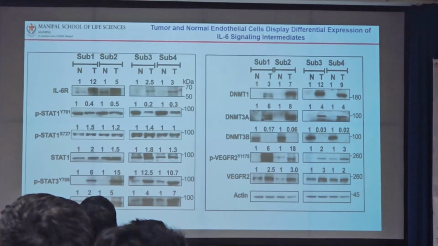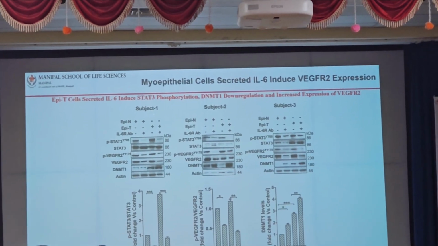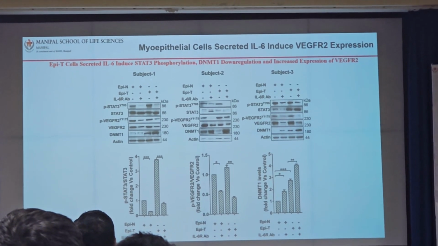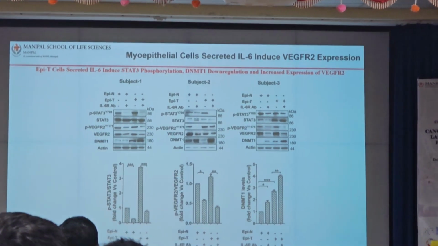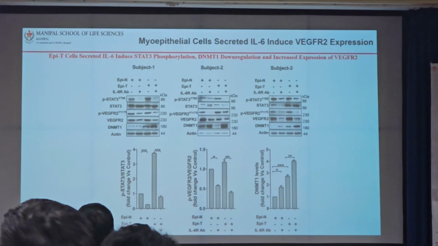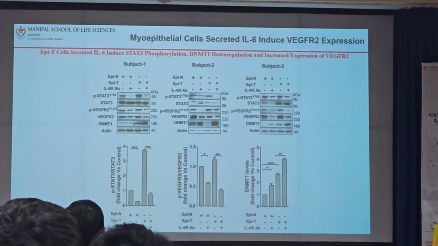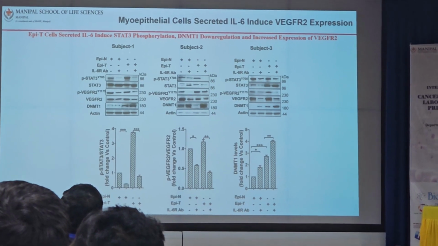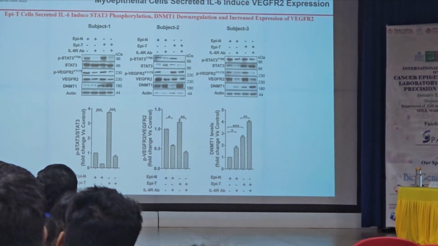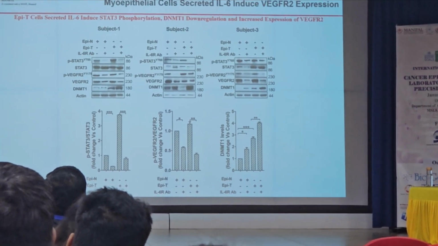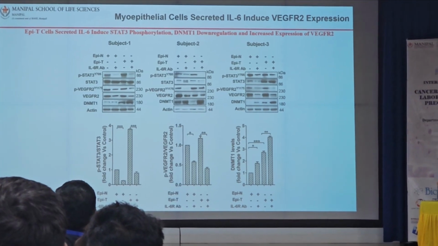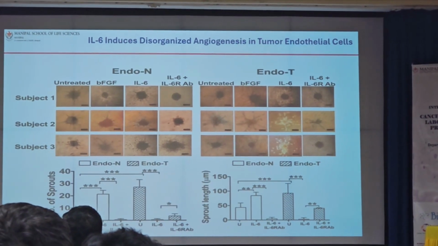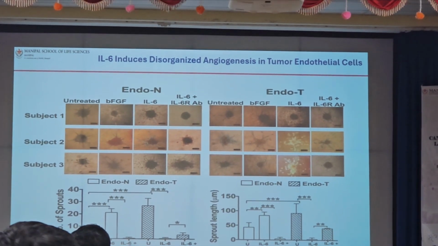Now we did paracrine interaction studies, where we treated conditioned medium from myoepithelial cells of the tumors coming from patients, which contains IL-6 or VEGF, and treated them on WHOX to see whether VEGFR2 upregulation is there or not. We see very good upregulation of both constitutive levels and IL-6 or conditioned-medium induced levels, and also DNMT changes. Then we did functional assays.